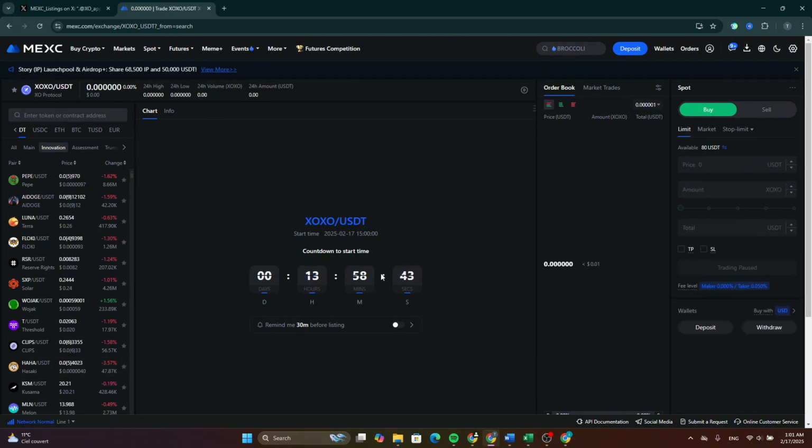If this token is trading live, click on buy here and select limit, type how much you want to buy of that token, and here you will be able to see how much of that USDT you will pay from your account, and click on buy social. If you select market, you can drag it to set what percentage of the USDT in your account you want to use to buy this token, and click here on buy social, and you will be able to buy this token.